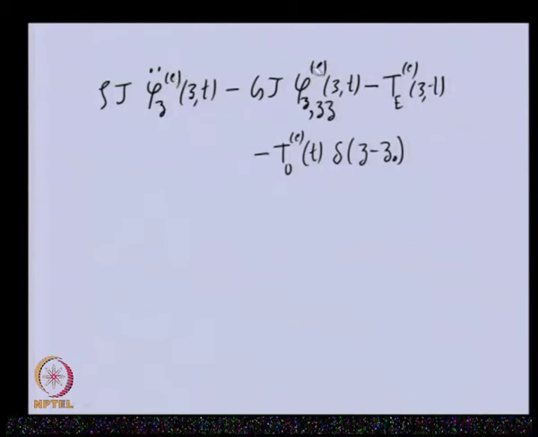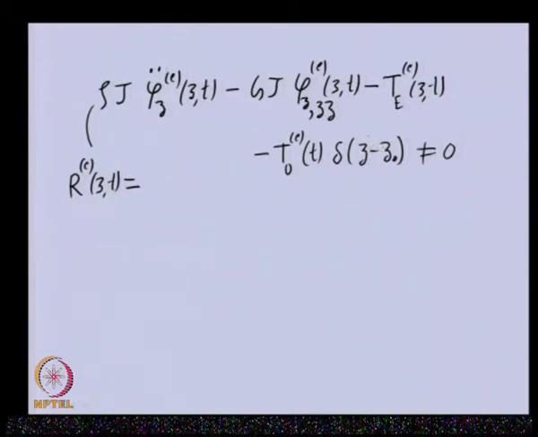Because these solutions are approximate, this will not be perfectly 0, and this quantity we call the residual, which is a function of z and t.